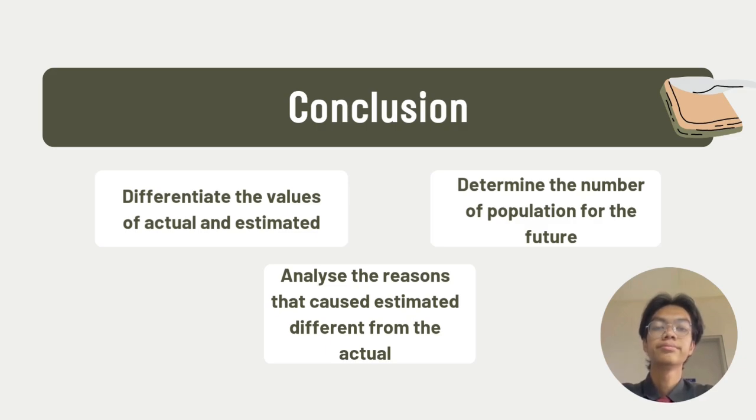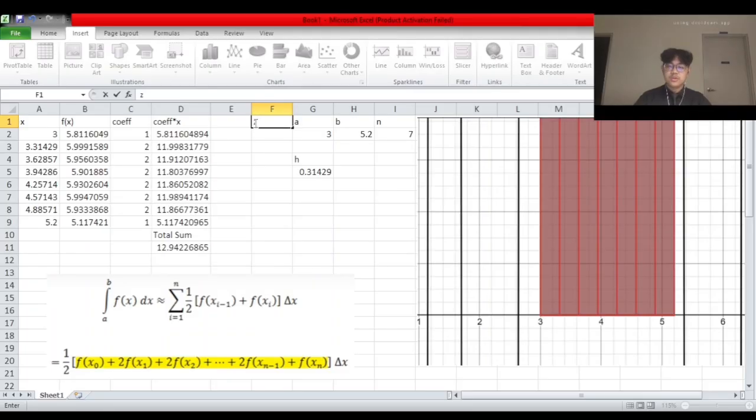Thank you. I would like to give a brief explanation on the application of the trapezoidal rule to find the area under a curve using Excel. So first of all, for the x value here, we can just plug in our lower limit, which is 3, and the upper limit is 5.2. This n is the number of subintervals, and this h is the height of the trapezium, which is upper limit minus lower limit over n.